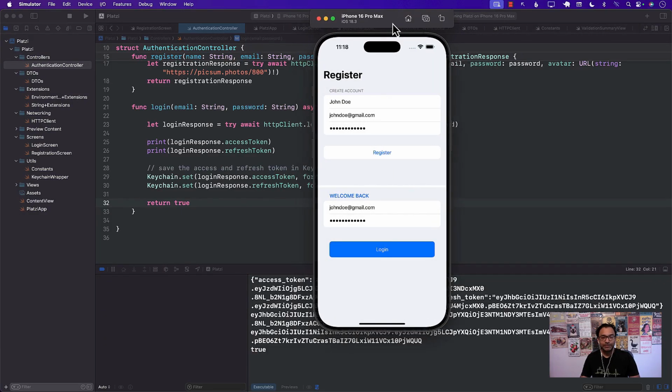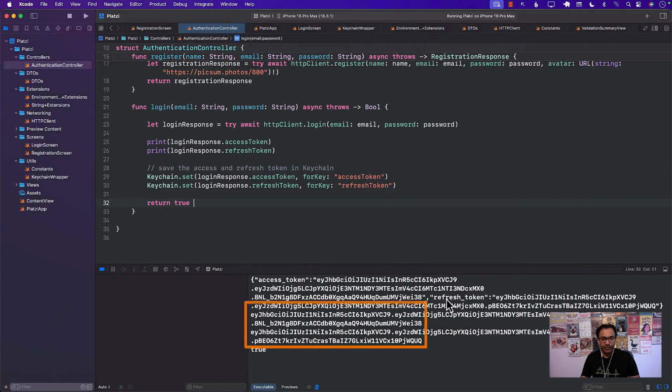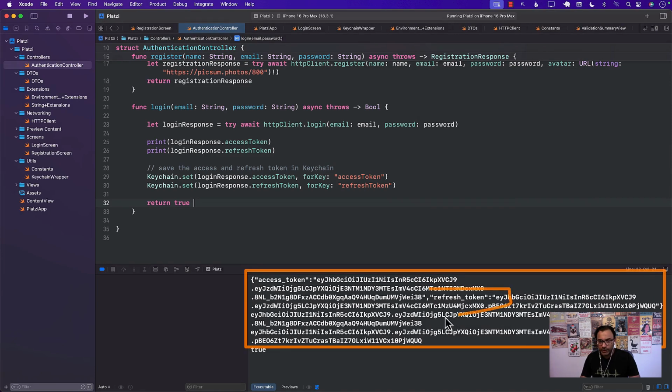There we go. We get the access token and we get the refresh token. Refresh token is right there. Access token is right there. So we get these two tokens. We put these tokens in the keychain so that the next time we have to make a request to get our profile, to get our products, or go to any of the protected routes, we need to send in the access token.